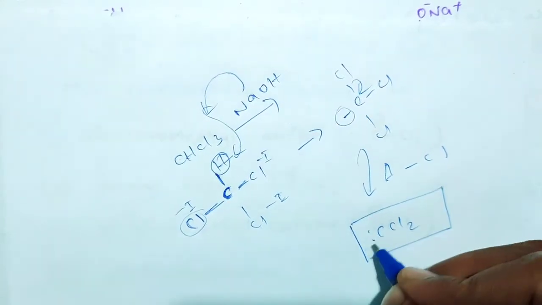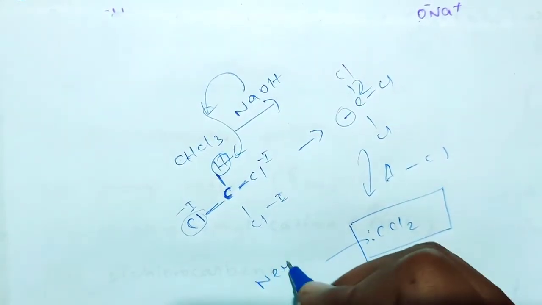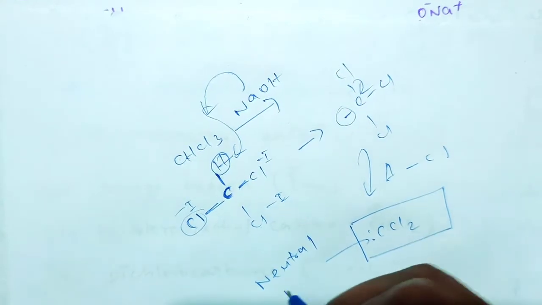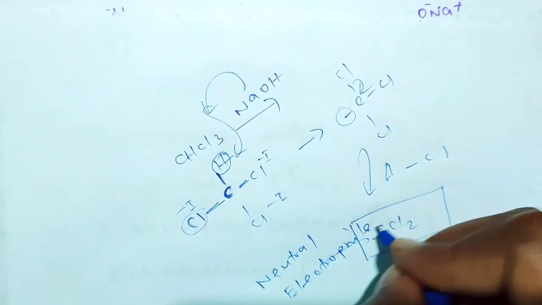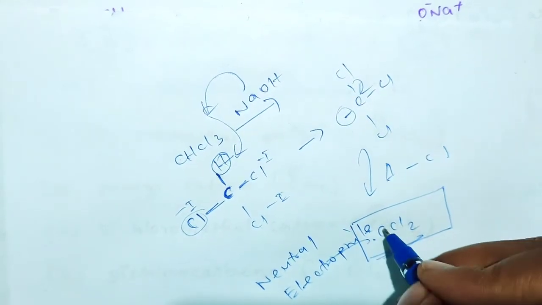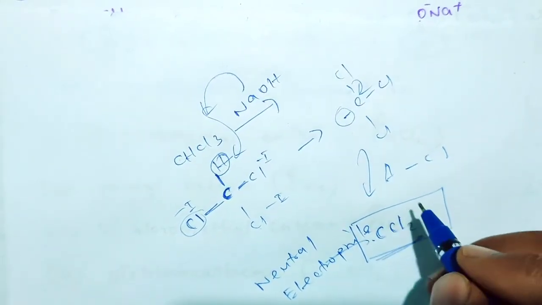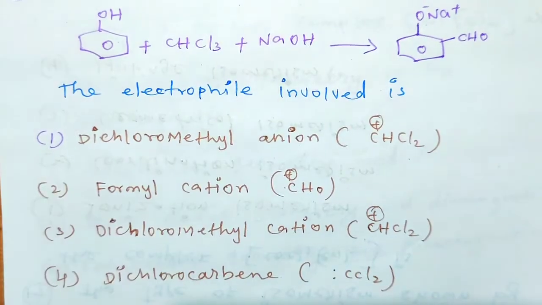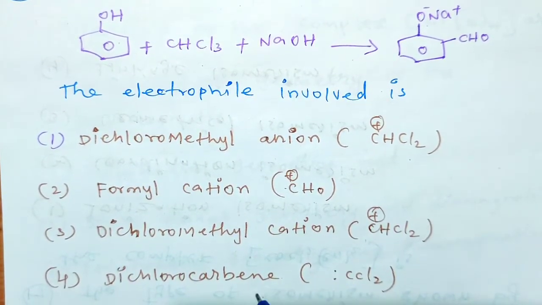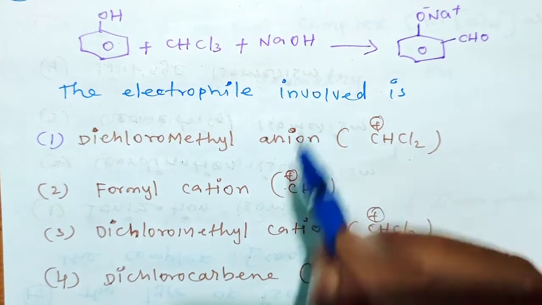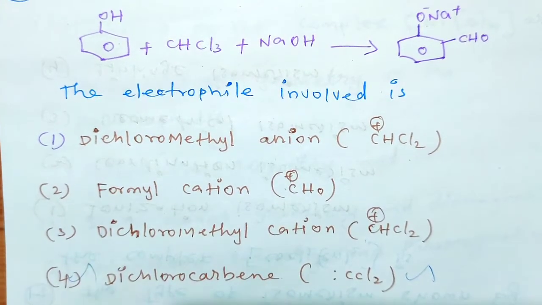Now this is a neutral electrophile. This electrophile is involved in the Reimer-Tiemann reaction. Generally this reaction is known as the Reimer-Tiemann reaction. So this dichlorocarbene is involved in this reaction, right? So the fourth option is the right option.